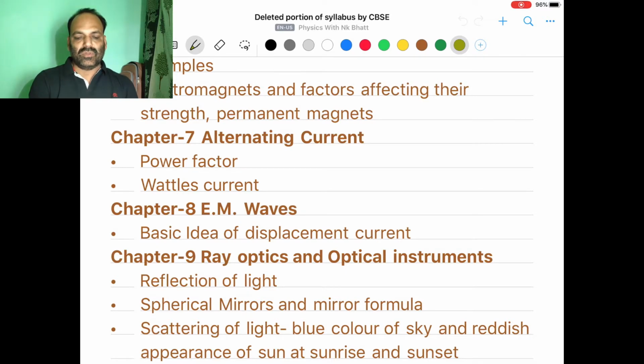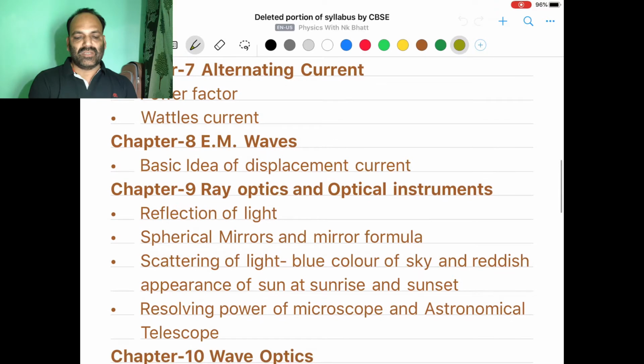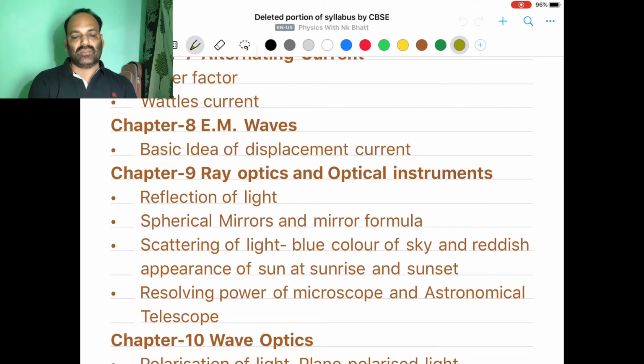Then it comes to ray optics and optical instruments, chapter number 9. This is also a major part of the curriculum. The maximum weightage is given to the unit optics as far as the marking of your syllabus is concerned. So this unit optics contains 2 chapters, ray optics and wave optics. So I will tell you separately about ray optics and wave optics.